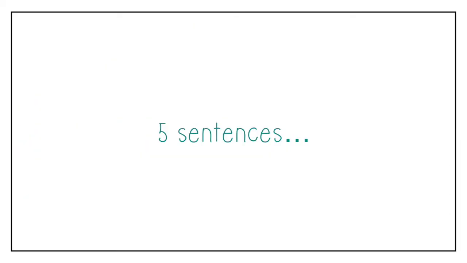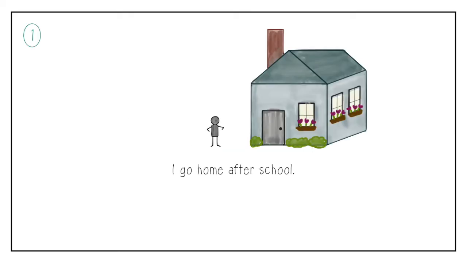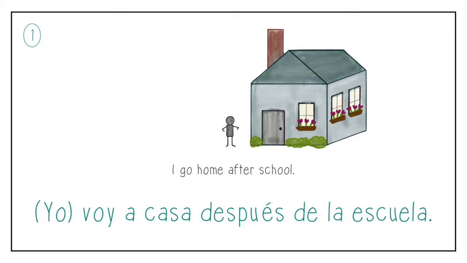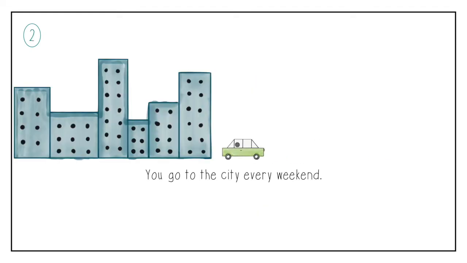Now let's take a look at 5 sentences that will help us see how to use the verb ir. First, I go home after school. I would use the conjugation voy for I go, so the translation is Yo voy a casa después de la escuela.